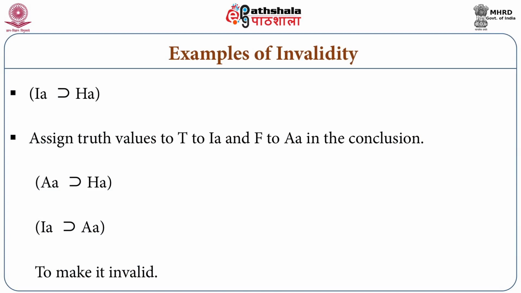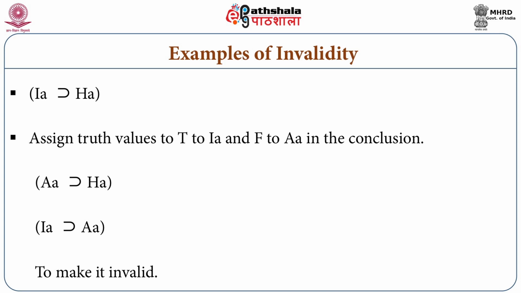Now that has been symbolized. How are we going to show the invalidity of this argument? That is by, let us say, supplying models. Let us say there is only one object in our universe of discourse. Then all these x can be replaced by a. Now we need to assign truth values. As mentioned earlier, invalidity happens when we can find an interpretation, rather, we can assign truth value F to the conclusion and T to the premises. So, is it possible to show it this way?